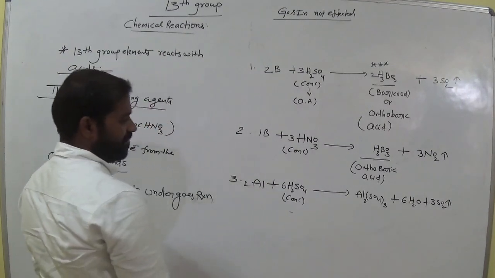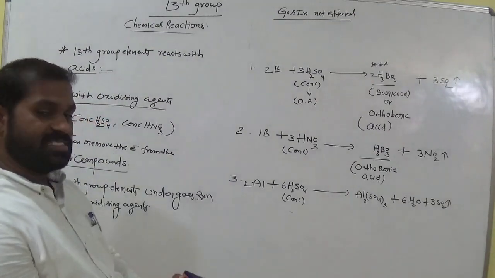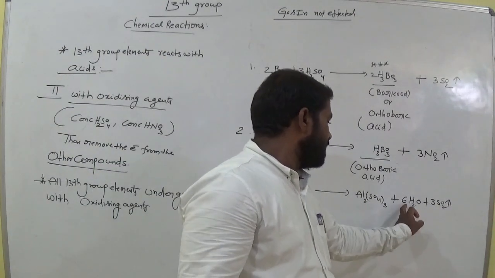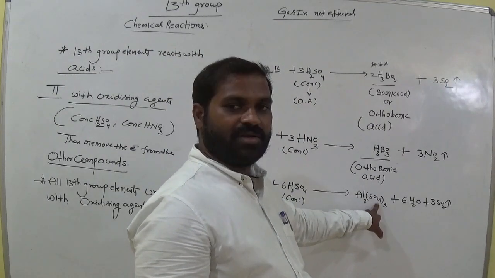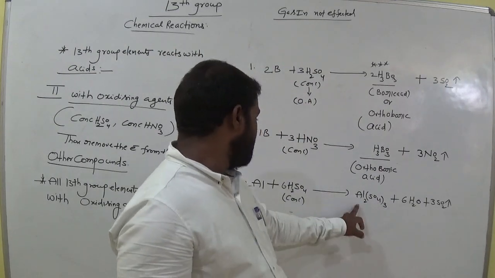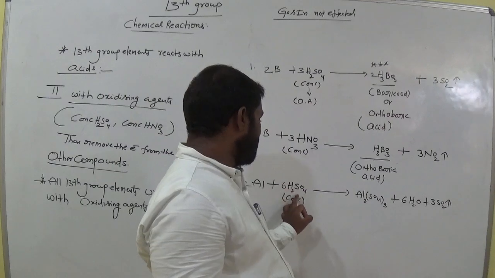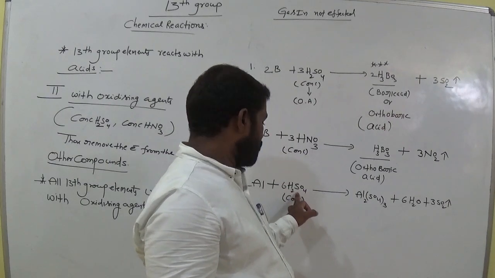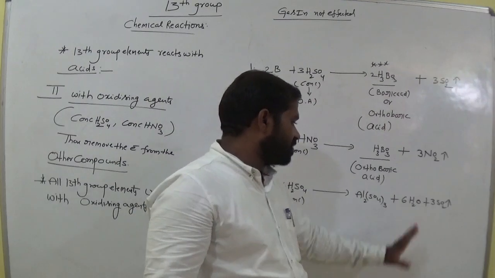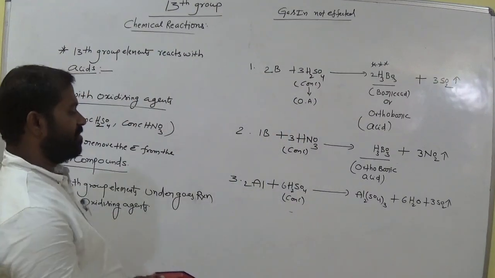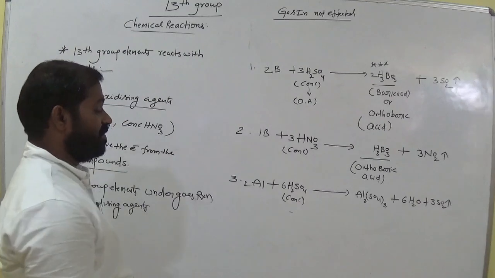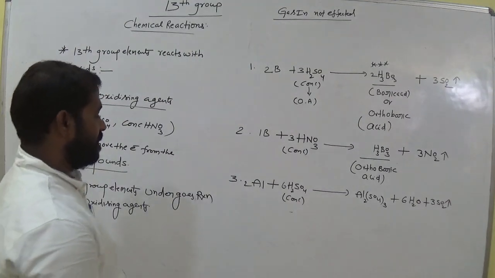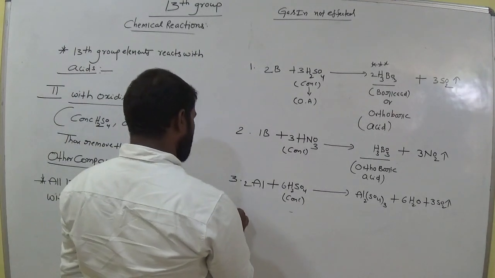Is it clear to all of you? Oxygens, let's see, 3 2 is 6. Here 6, 6 plus 6 12, 12 plus 3 4 12, 12 plus 12 24. Aluminum 2, hydrogen 6 into 2, 12, where 6 into 2, 12. Okay, is it clear to all of you? So aluminum sulfate forms, and SO2 gas is liberated. Okay, is it clear?